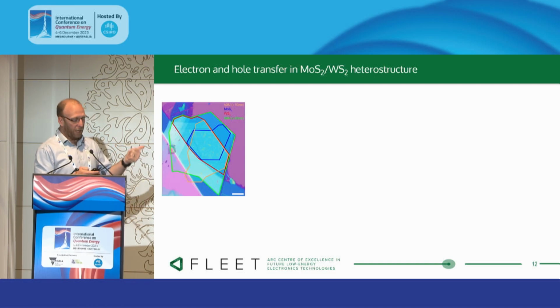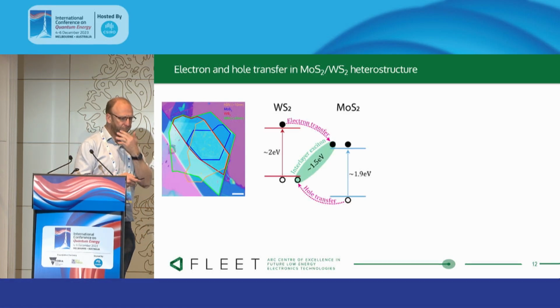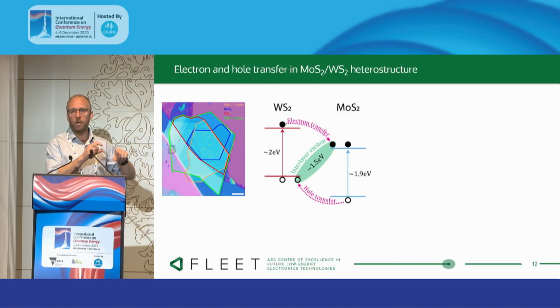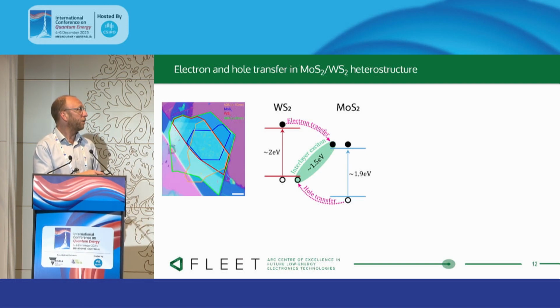But to start off with, what we're looking at here is this molybdenum disulfide, tungsten disulfide heterostructure. And the band alignment of these is a type 2 band alignment, which basically means that we can form interlayer excitons. So the highest valence band is in the tungsten disulfide, but the lowest conduction band is in the molybdenum disulfide, which means the lowest energy state is this interlayer exciton here.